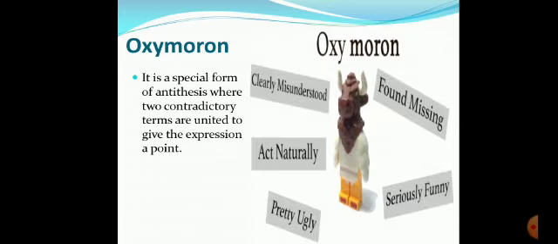Means in antithesis we talk about two ideas, whereas here in oxymoron we talk about two terms, two words which are contradictory but used in the same sentence side by side, which creates a different kind of expression in the sentence. Okay? For example, here many examples I have given. For example, let's say first, clearly misunderstood.